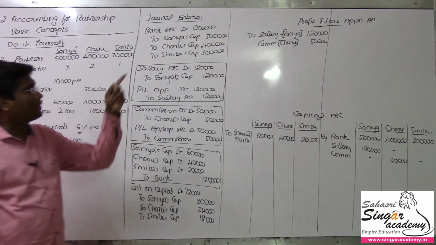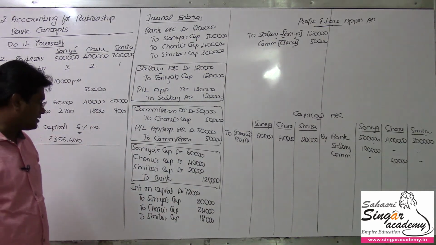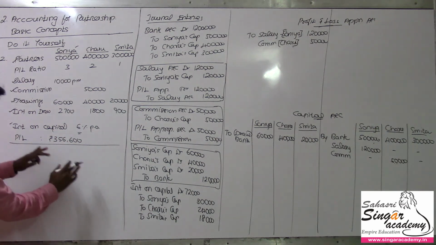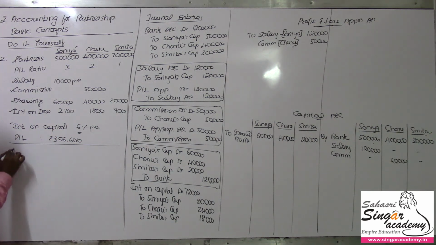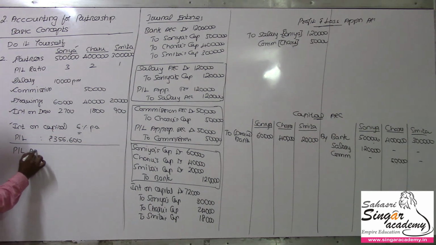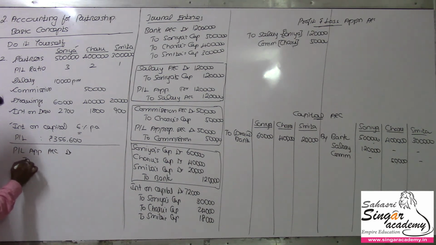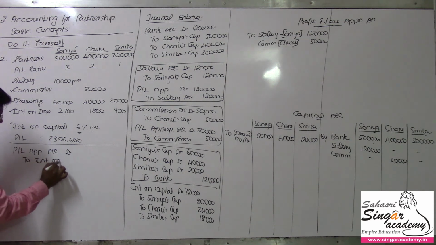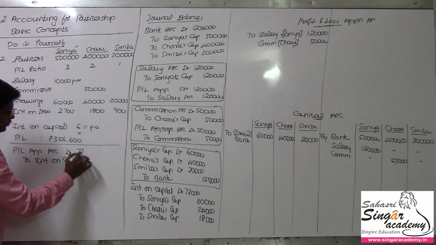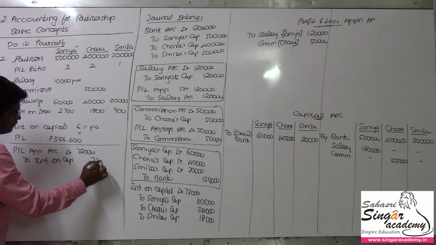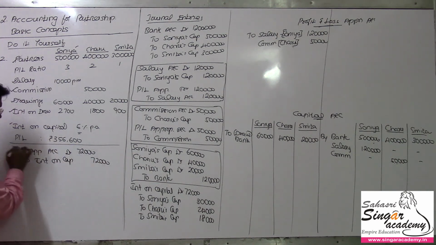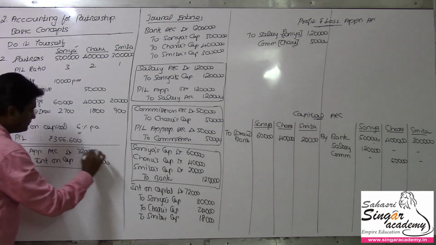This interest on capital should go to the profit and loss appropriation account. So I'll continue here. Profit and loss appropriation account is debited for this interest on capital, value being 72,000. This is the entry for interest on capital.